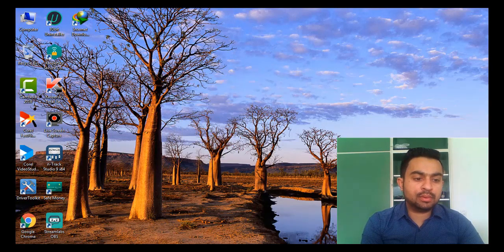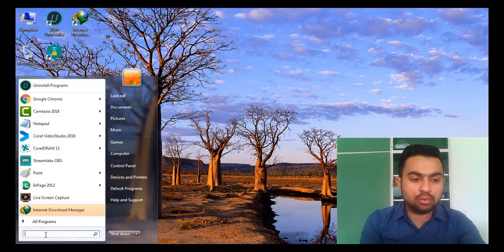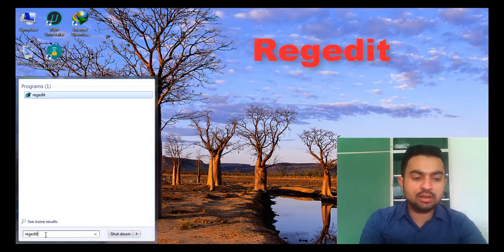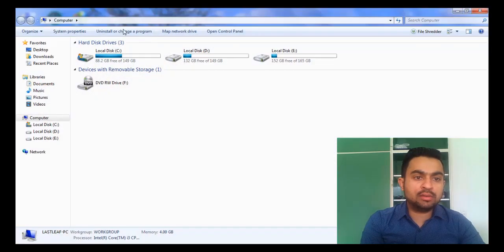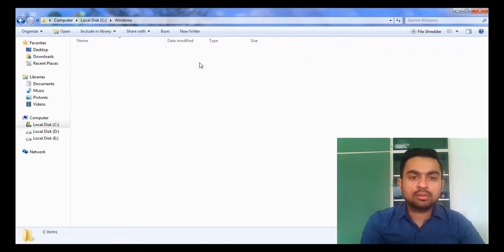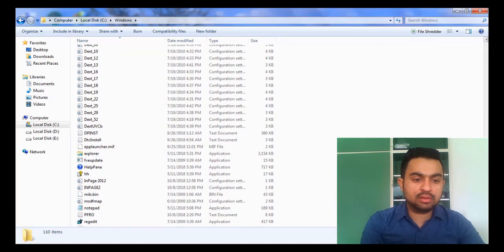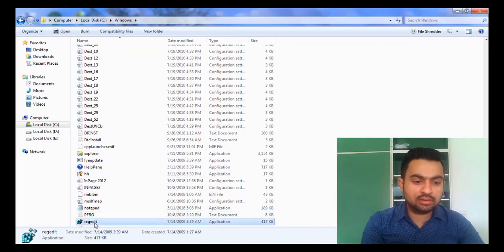So, go to the first step. You have to go to Run and type regedit. If you want a second option, you can go to C, Windows, and you can see this is the regedit file.